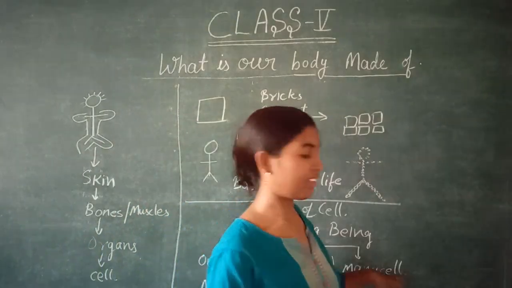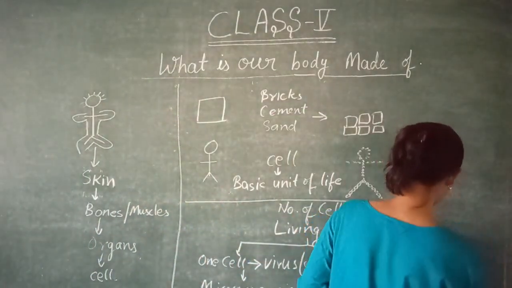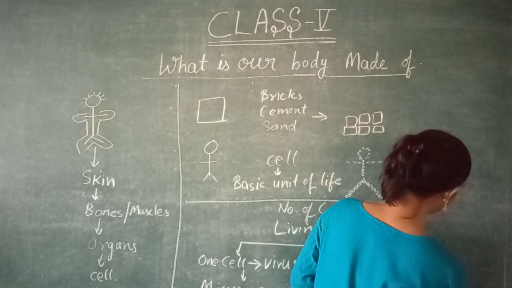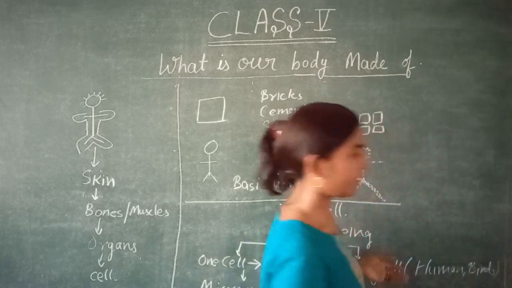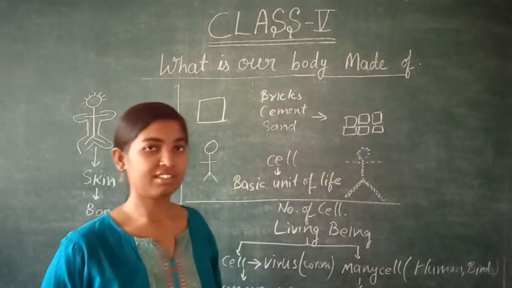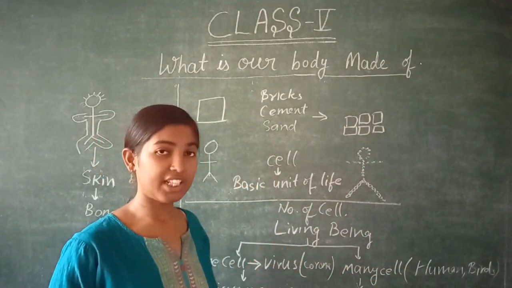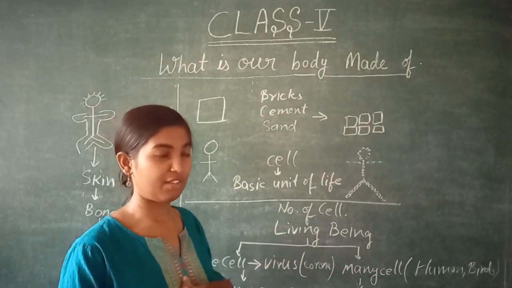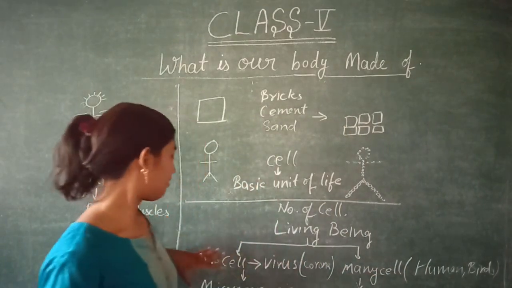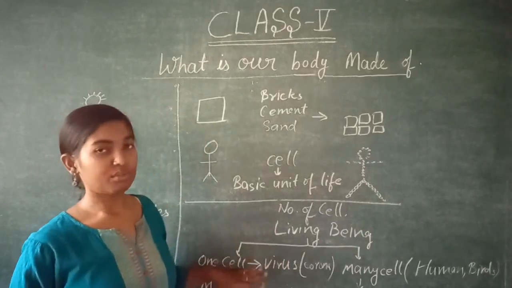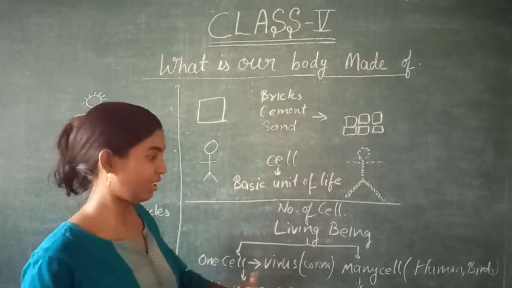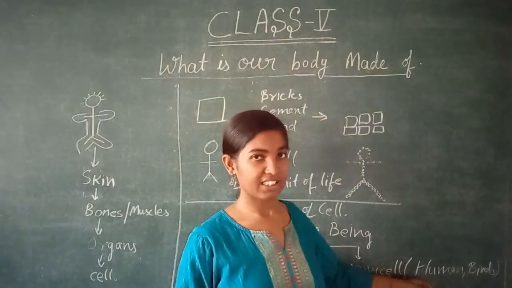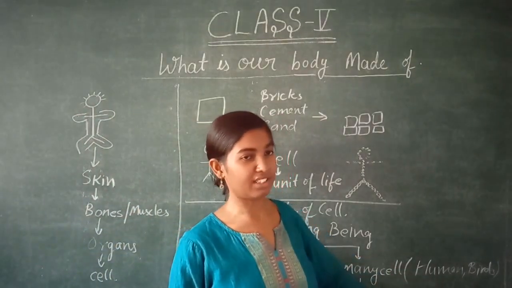Examples of many-celled organisms are human beings, birds, and like this so many things, like plants and insects. They are made up of many cells. One cell we cannot see, and for this we need a microscope. That's why they are known as microorganisms. These others we can see with our eyes, so they are simply known as organisms.